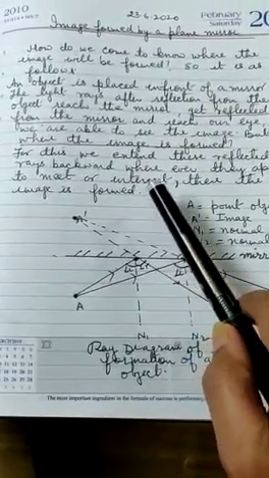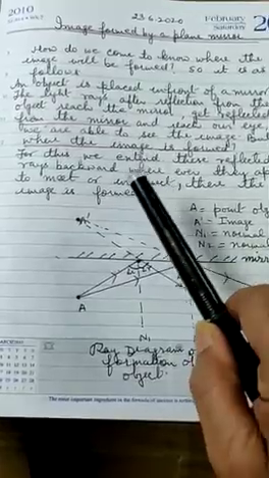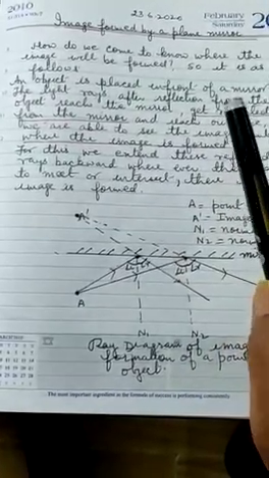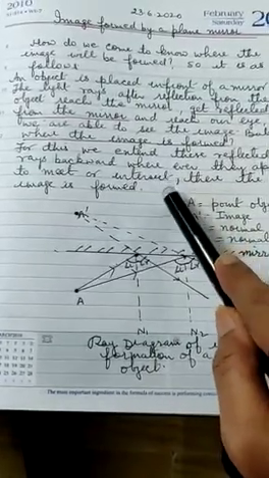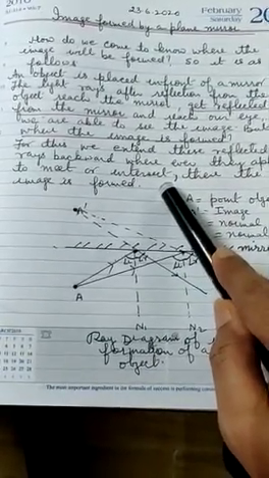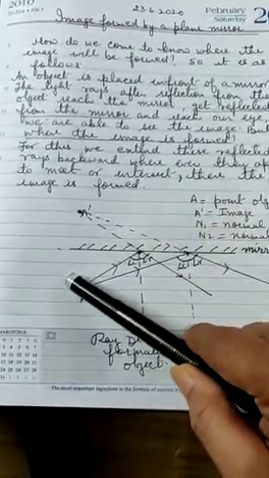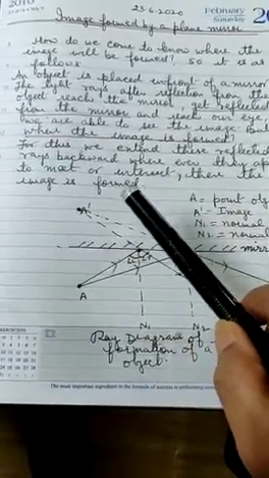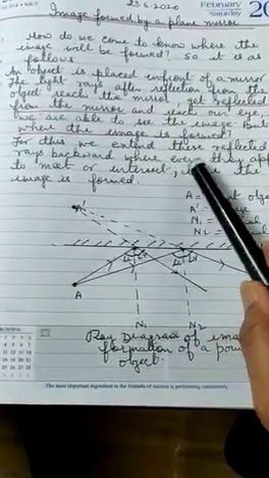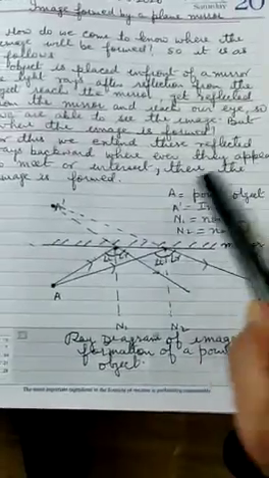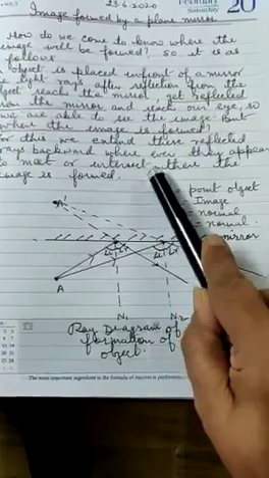I am explaining to you again that from the object, light rays reach the mirror. From the mirror, which phenomenon occurred? Yes, reflection occurred. So reflected rays move back in the same medium. Now these reflected rays, we produce them back, and wherever they appear to meet or intersect, there the image is formed.